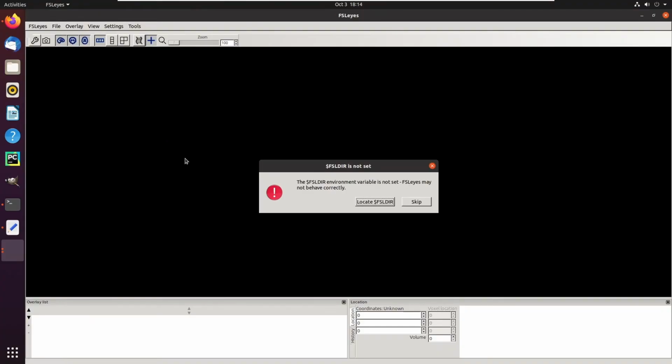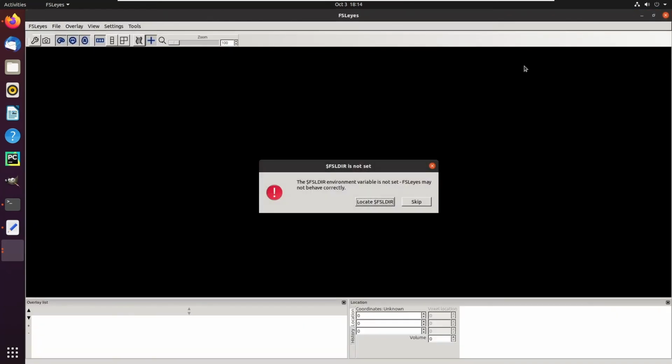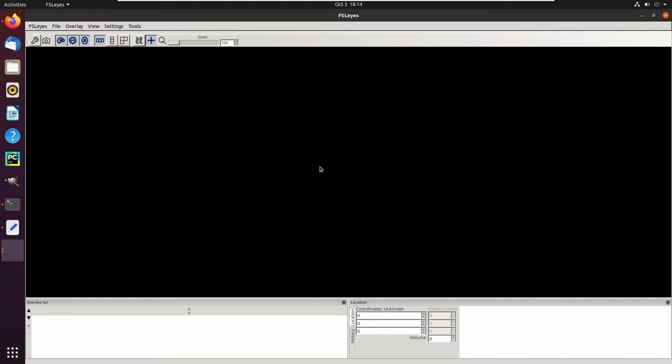The first time you open Fossilize, you might encounter this message right there. This is not a problem. If you see it, it's okay. You can just click skip.